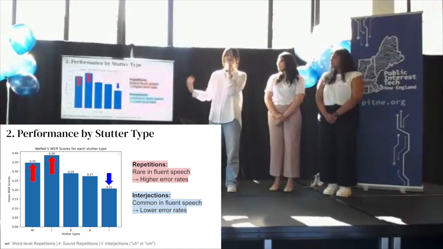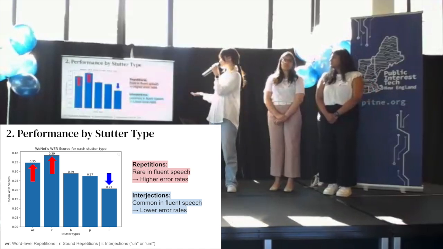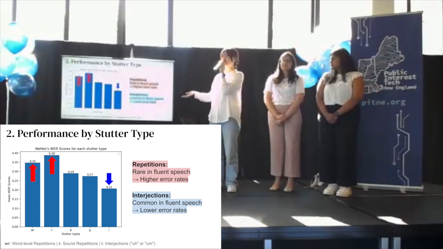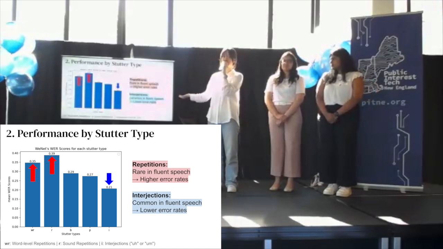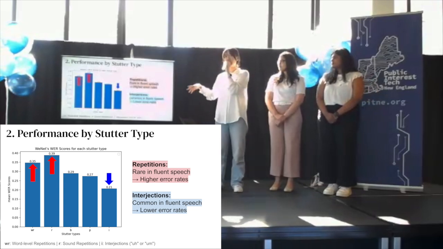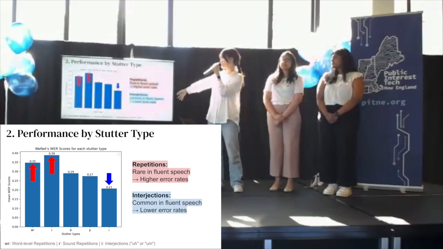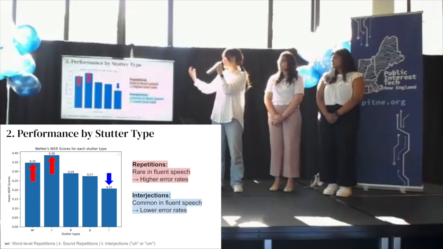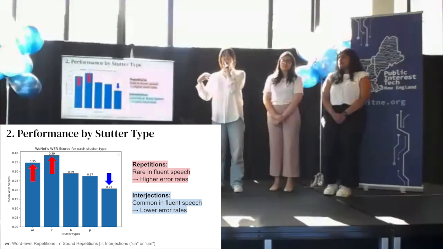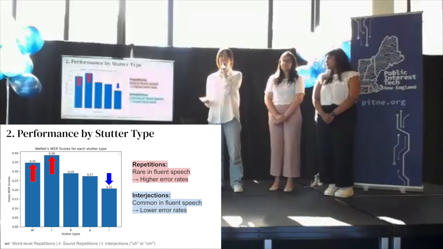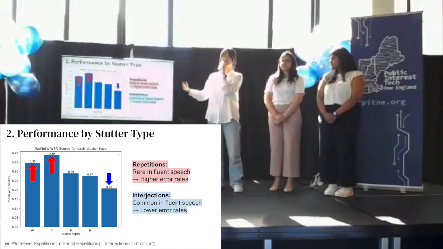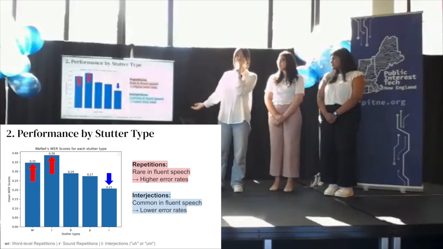So our hypothesis behind this result is that interjections are pretty common even in fluent speech, in contrast to repetitions, which are pretty rare and less common than interjections. So that might lead to the higher error rates, making it more challenging for ASR models to process speech with repetitions than with interjections.